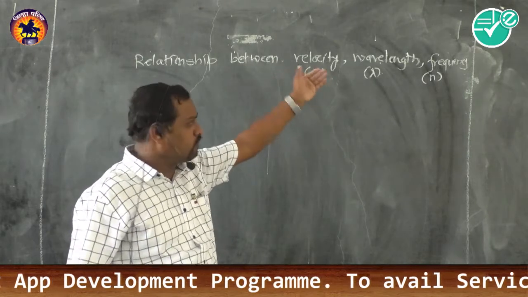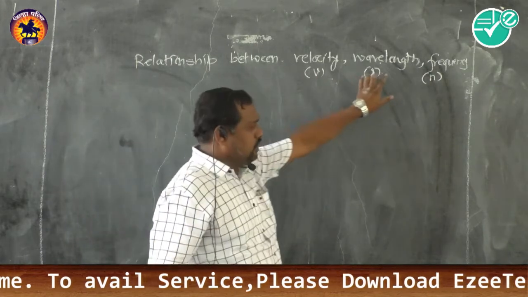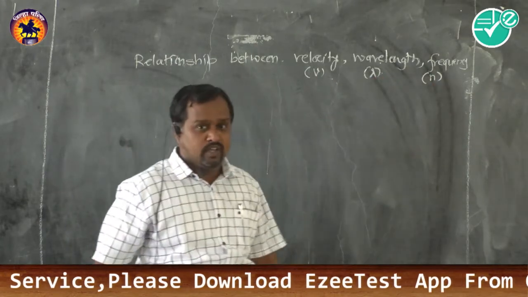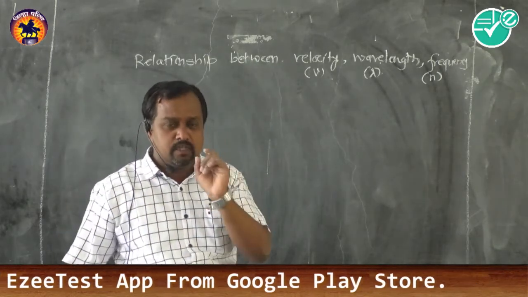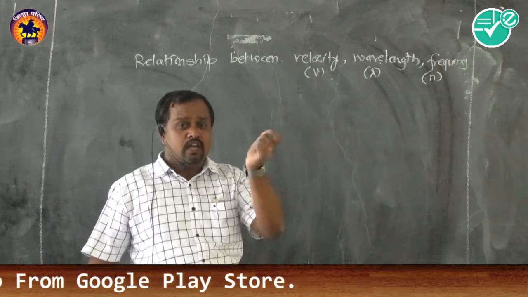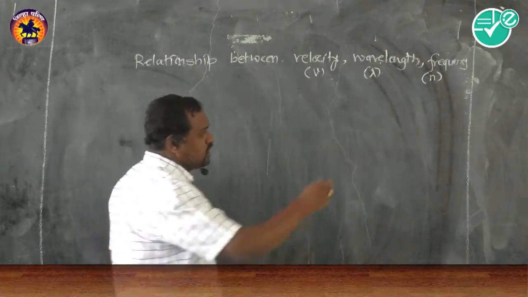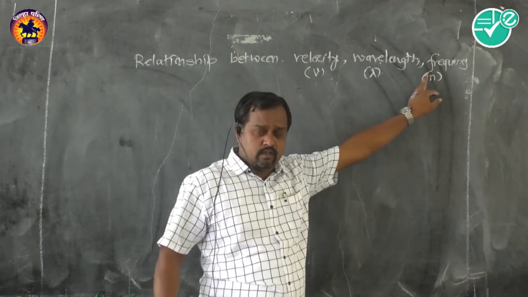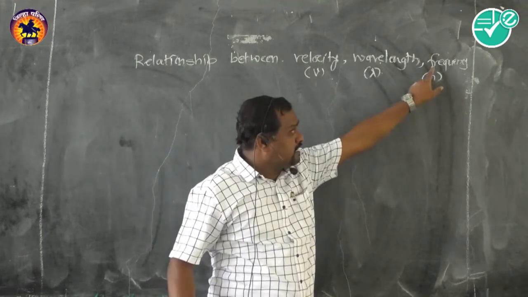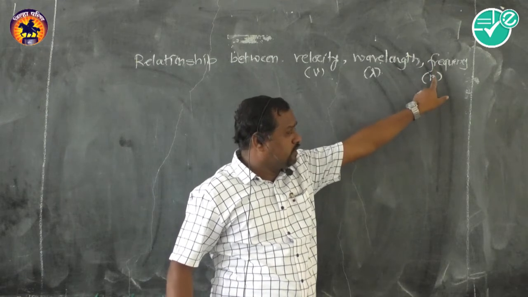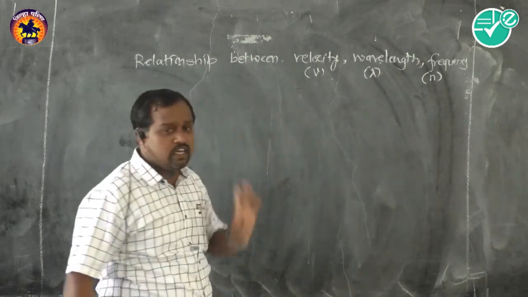Now see, this is the velocity, and wavelength we have the definition. What is the frequency? Frequency means the number of cycles per second. That means the number of vibrations, oscillations, or cycles per second is said to be frequency. Another definition of frequency is that it is the reciprocal of the time period. We studied the time period, the time required to complete one cycle. Similarly frequency n equals 1 by T, which is measured in hertz.